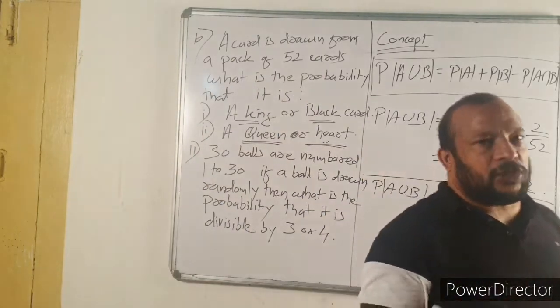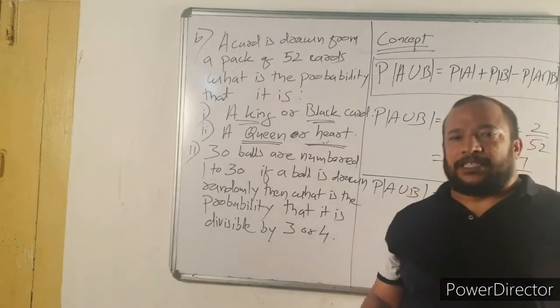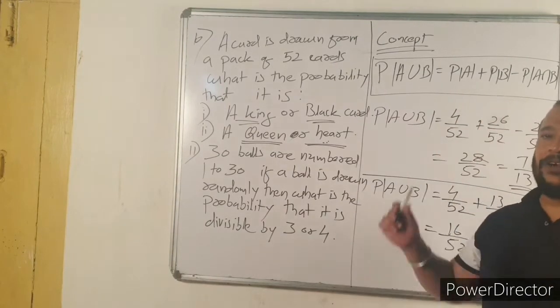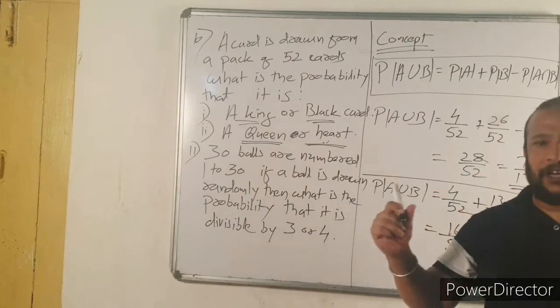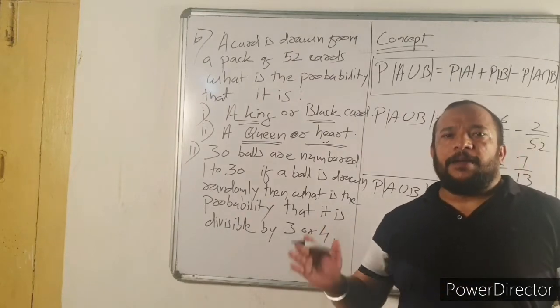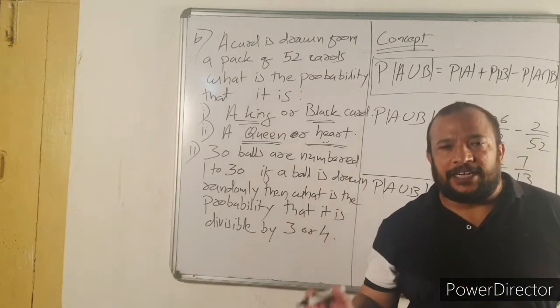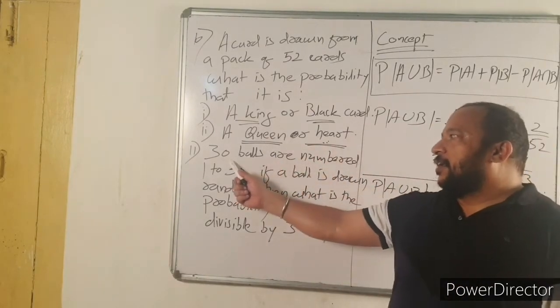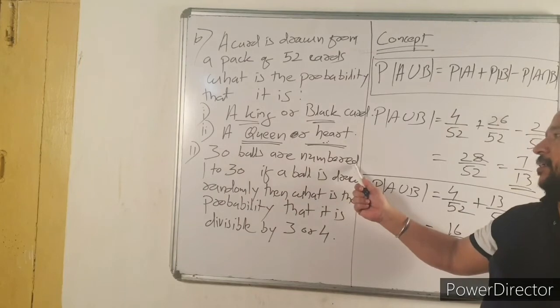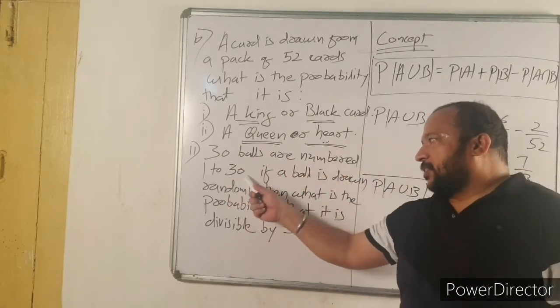Now let us discuss the next question based on numbers. Again, the concept is the same. Probability of A union B equal to probability of A plus probability of B minus probability of A intersection B. So question number 11. 30 balls are numbered 1 to 30.